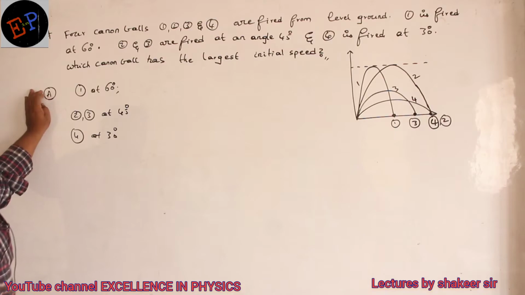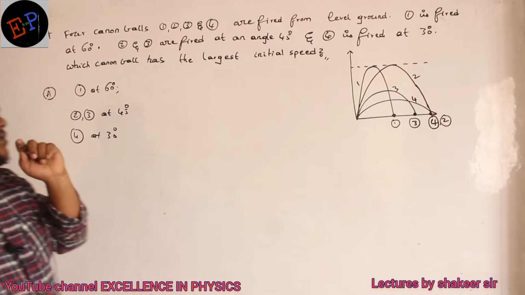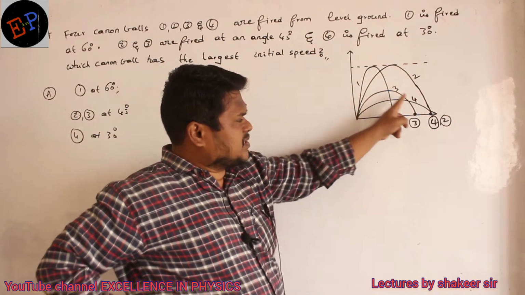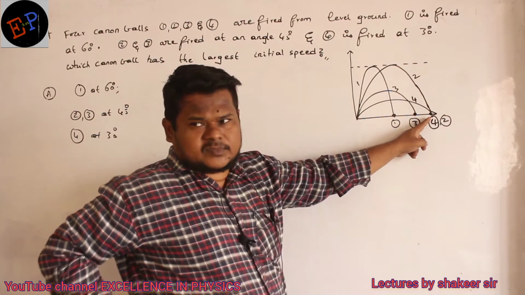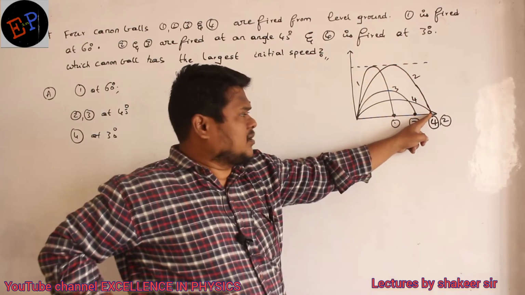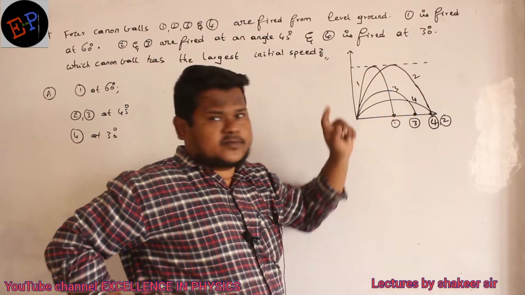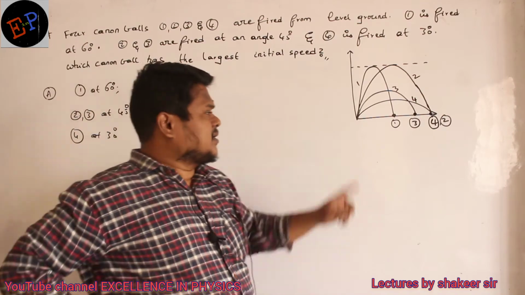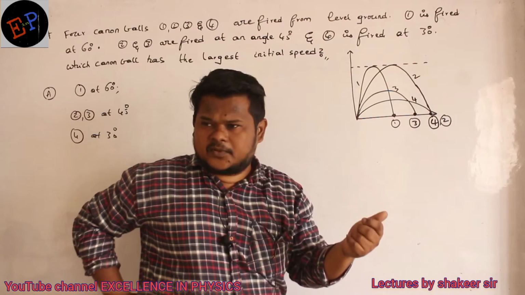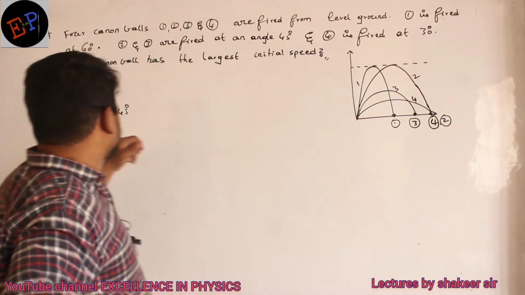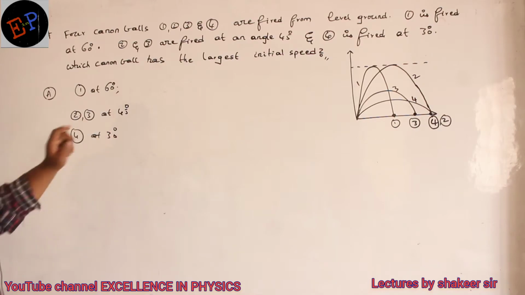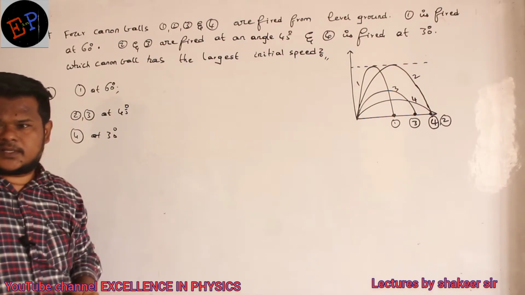So how can we do this calculation? We will do one thing, ma. See here, if you take 2 and 4, both of them have the same range, no? Are you able to understand, ma? This is the path traced by second cannonball, and this is the path traced by fourth cannonball. Clear? For both of them, what is same? Range is same. Are you able to understand, ma? And they are thrown at what angles? 2 is thrown at an angle of 45 degrees, 4 is thrown at an angle of 30 degrees.